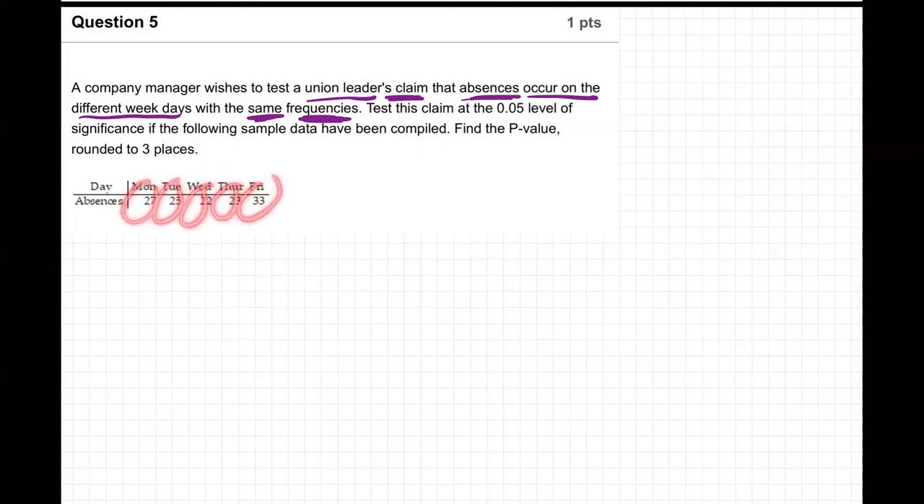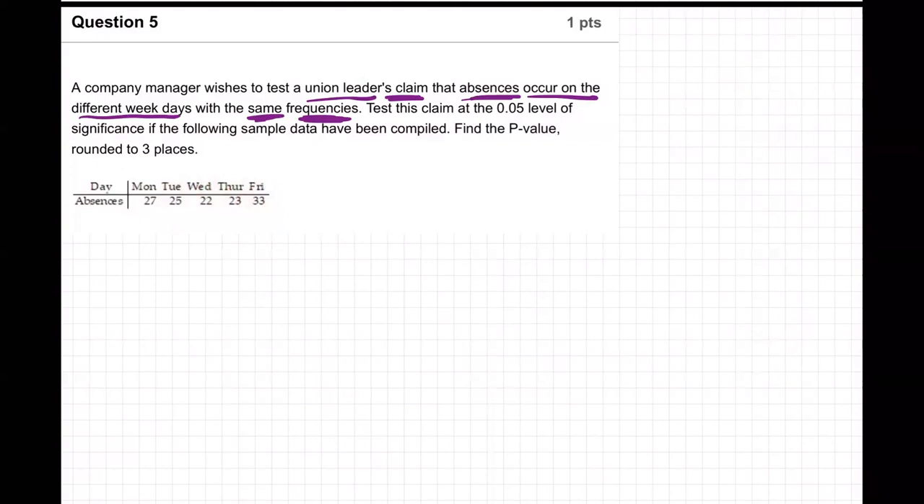The union leader says these are all the same number. Well, first off, you think, no, they're not. Those are different numbers. Well, yeah, they're a little different, but that's just because of random luck. In general, he's saying people are absent the same number of times on Mondays as they are on Tuesdays and Wednesdays and Thursdays and Fridays. It's all about the same.